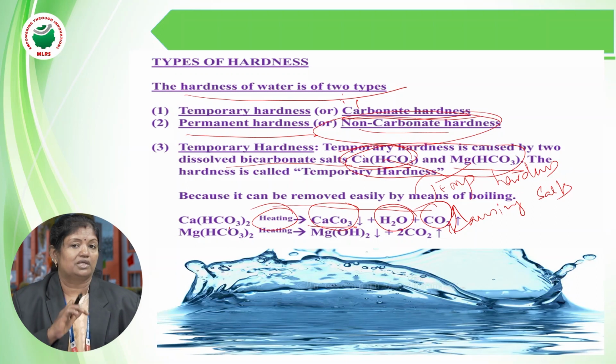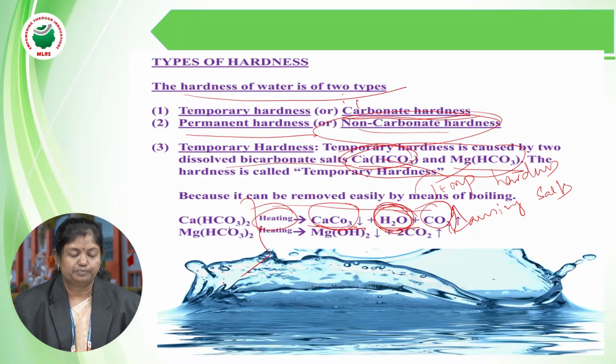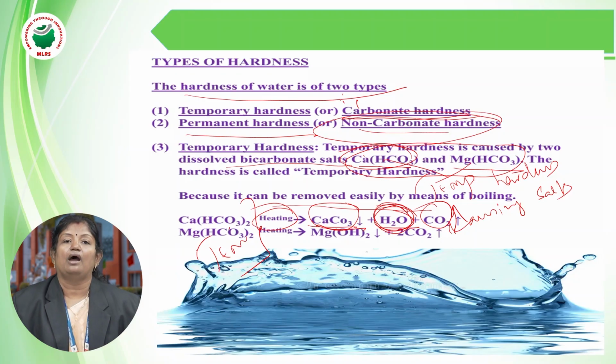The scales and sludges we'll discuss in the next topic. So calcium carbonate will be removed along with the formation of water. Pure water has been formed simply by boiling. That is why these two salts are called temporary hardness causing salts. So water having these two salts is temporary hard water.